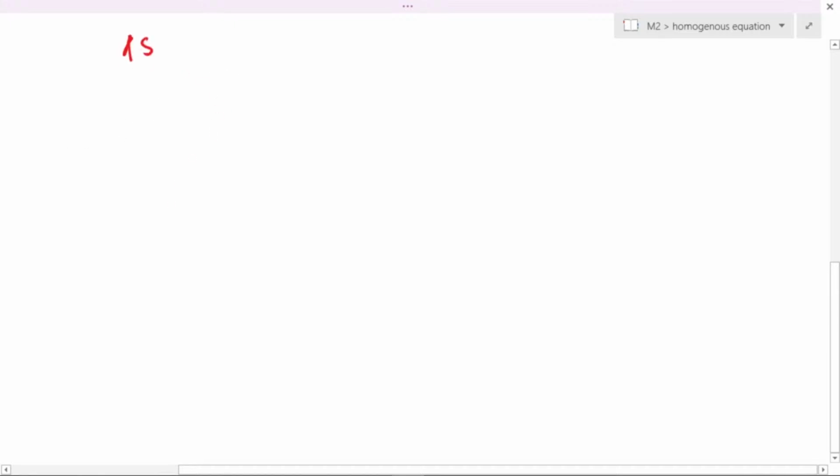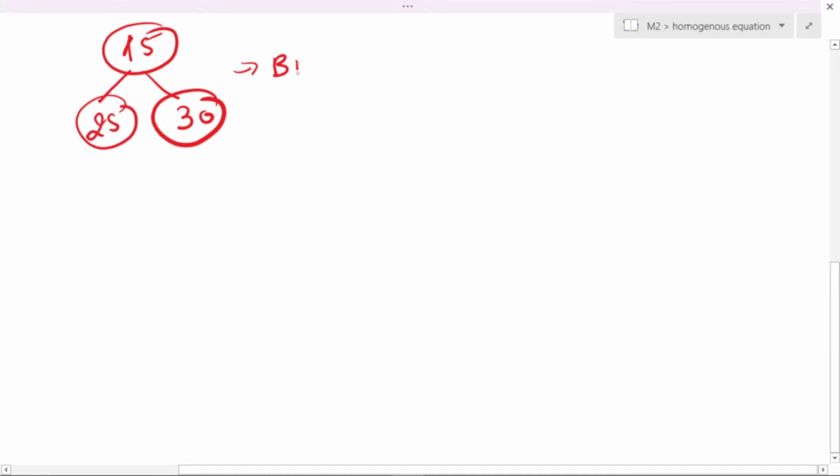Now, if I'm saying 15 and I'm saying 25 and I'm saying 30, this is a binary tree, right? So here I'm not following any rule like left subchild will be less and right subchild will be higher, not in that way. So as a result of that, this is your simple binary tree.